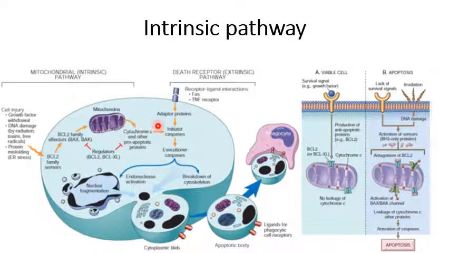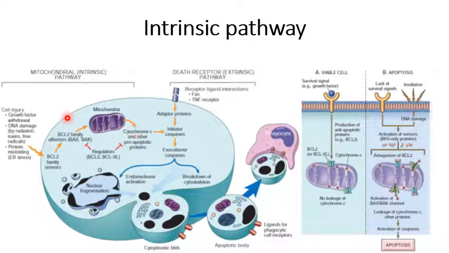The release of this cytochrome C is regulated by pro-apoptotic factors and anti-apoptotic factors. The anti-apoptotic factors, which belong to BCL2 protein family, that is BCLX, inhibit the release of cytochrome C, whereas BAX and BAK, which are pro-apoptotic, promote the release of cytochrome C.